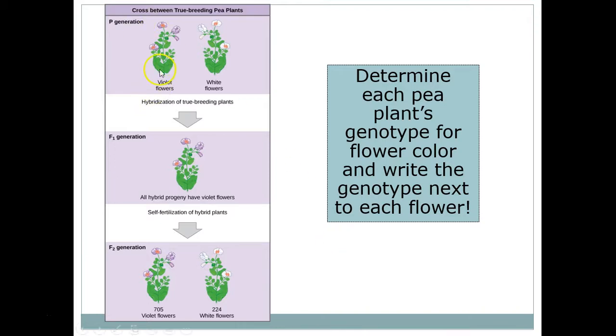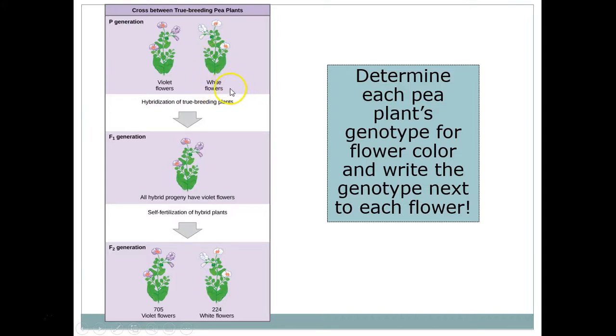We're going to start with the P generation. Remember, these are true breeding, which means that they only have genes for the trait they show. So if I have violet flowers up here and they're true breeding, they're only going to have genes for violet. So they'll be capital V, capital V. This is my white flower, and this is true breeding, which means that it will only have the genes for white, which will be little v, little v.